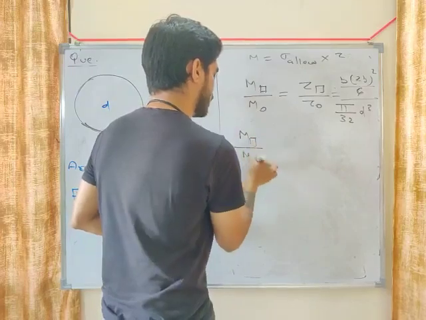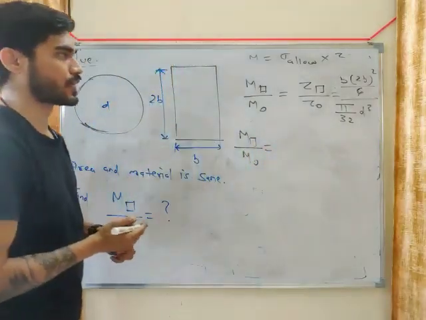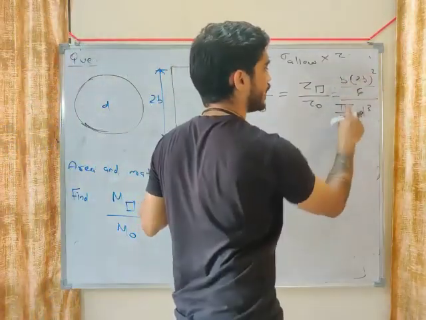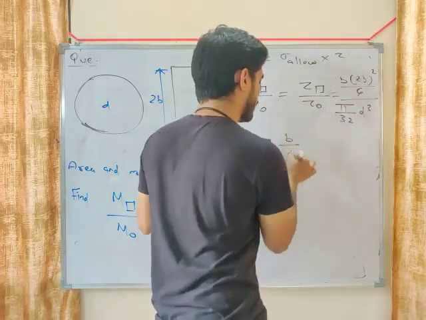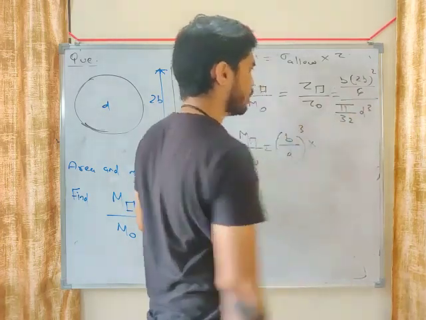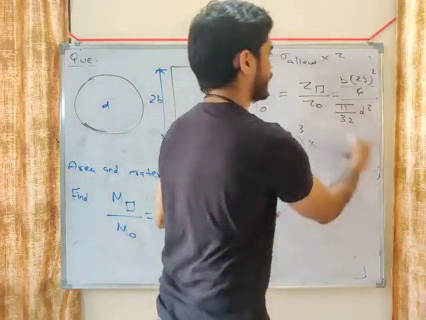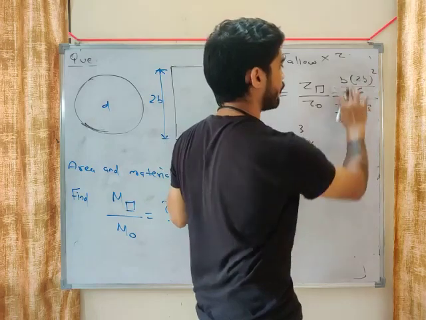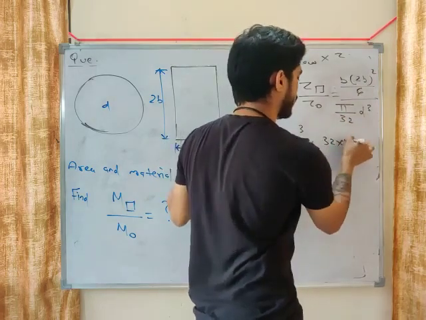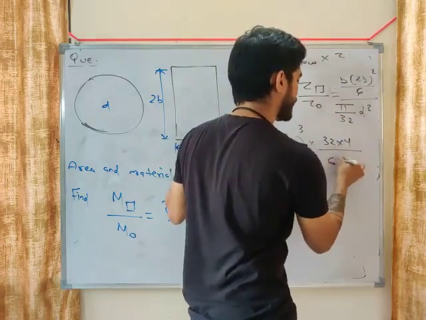You will get this. M of rectangle divided by M of circle will become b cube over d cube, so b by d whole cube, multiplied by 32 going up, 4, and 6 going down. So 32 into 4 divided by 6 pi.